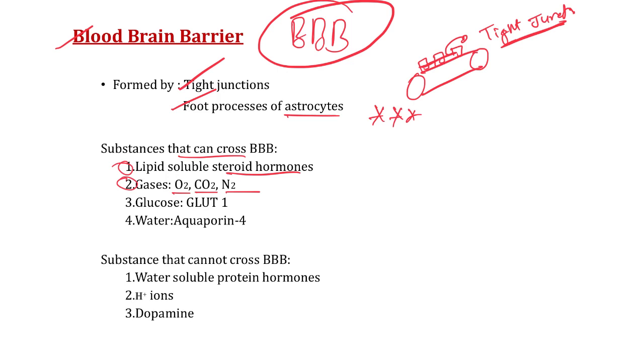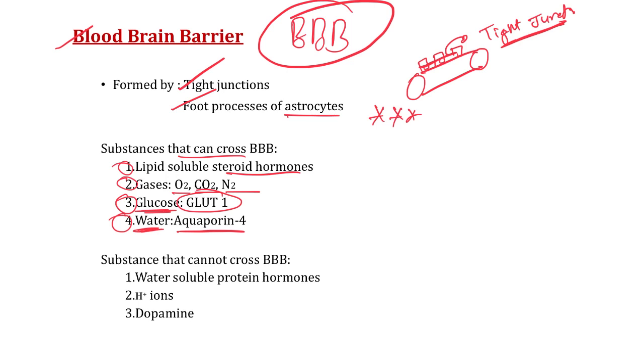Third, very important, our glucose, with the help of a very important transporter, GLUT1, the glucose transporter, can cross the BBB. And lastly, water can also cross the BBB by using a very important protein channel, aquaporin 4. So the substances that can cross the BBB are lipid soluble steroids, important gases like oxygen, carbon dioxide and nitrogen, glucose and water.